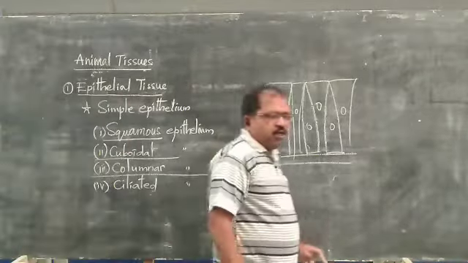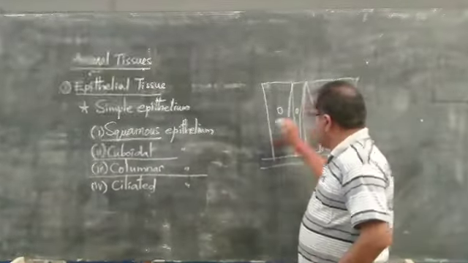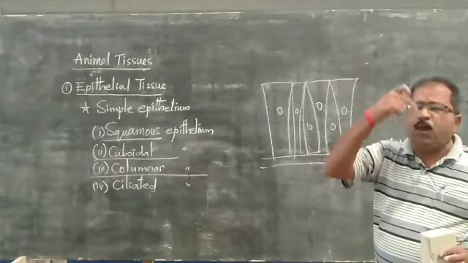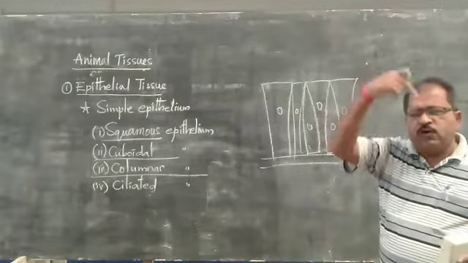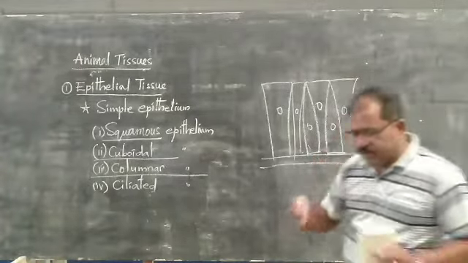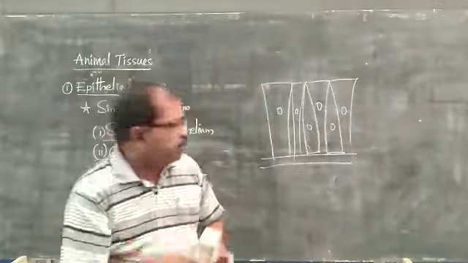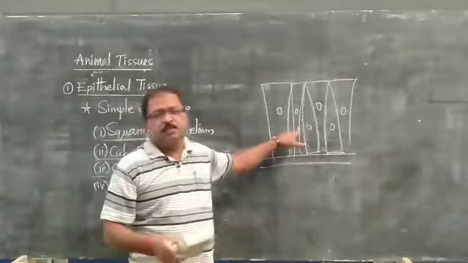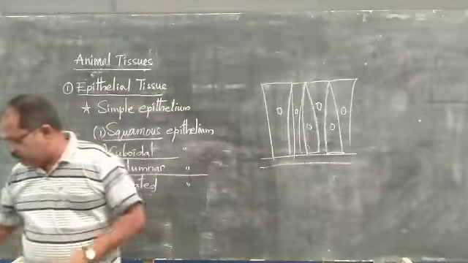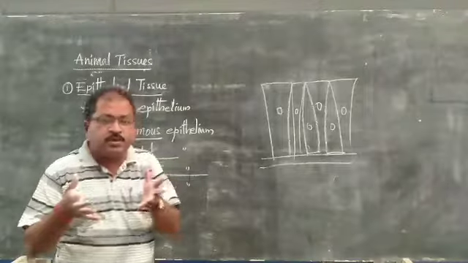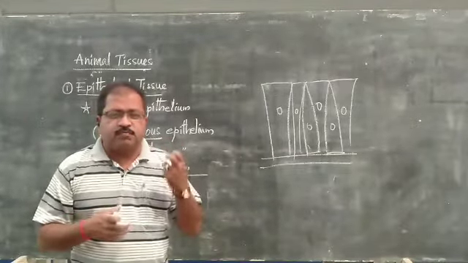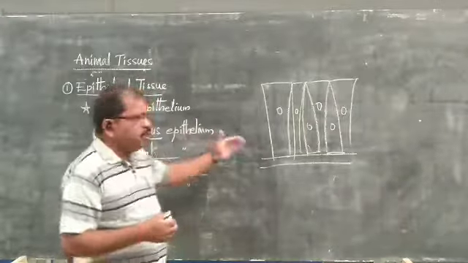Yes, this is the columnar epithelium. It is present in the alimentary canal, right from the mouth to the anus. The total alimentary tract, from mouth to anus, is completely composed of this columnar epithelium. Even the sensory organs, all the sensory organs, are equipped with this columnar epithelium.